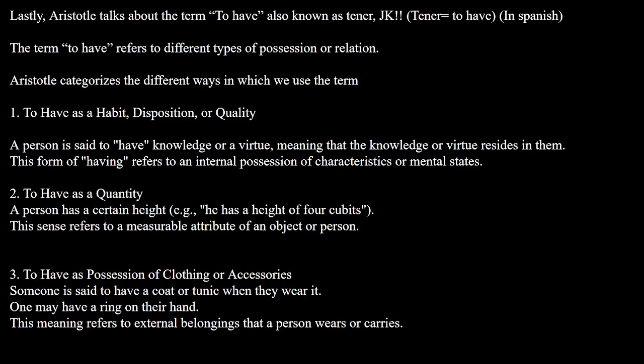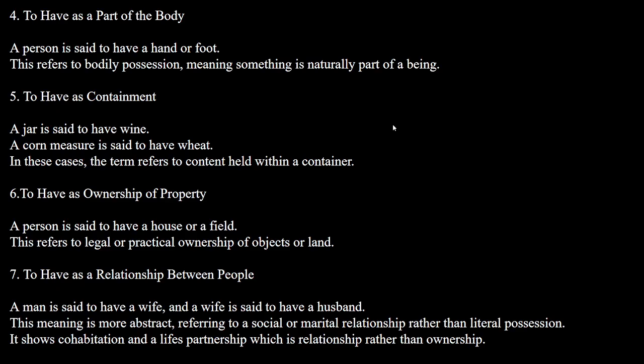And thirdly, to have as possession of clothing or accessories. Someone is said to have a coat or tunic when they wear it. One may have a ring on their hand. This meaning refers to external belongings that a person wears or carries. Four, to have as a part of the body. So, a person is said to have a hand or a foot, and this refers to bodily possession, meaning something is naturally part of a being.